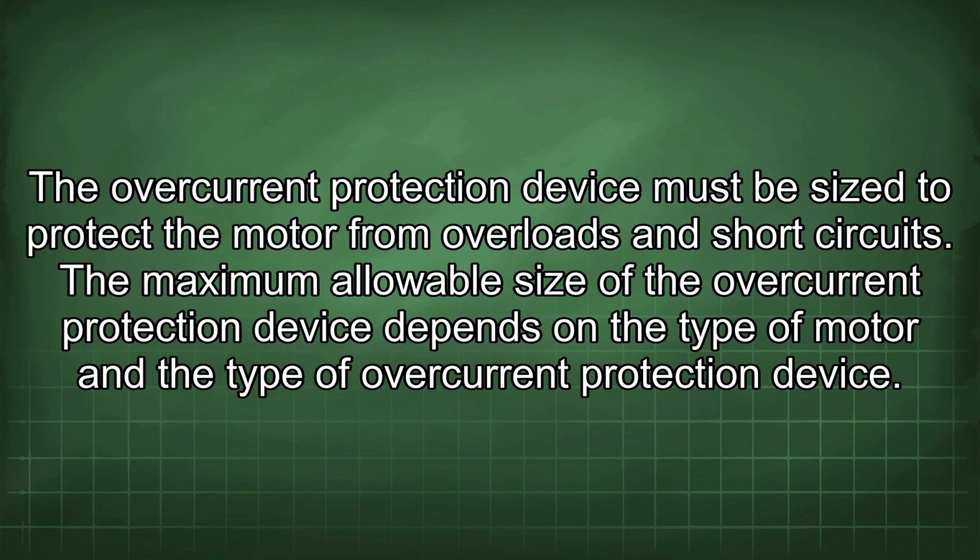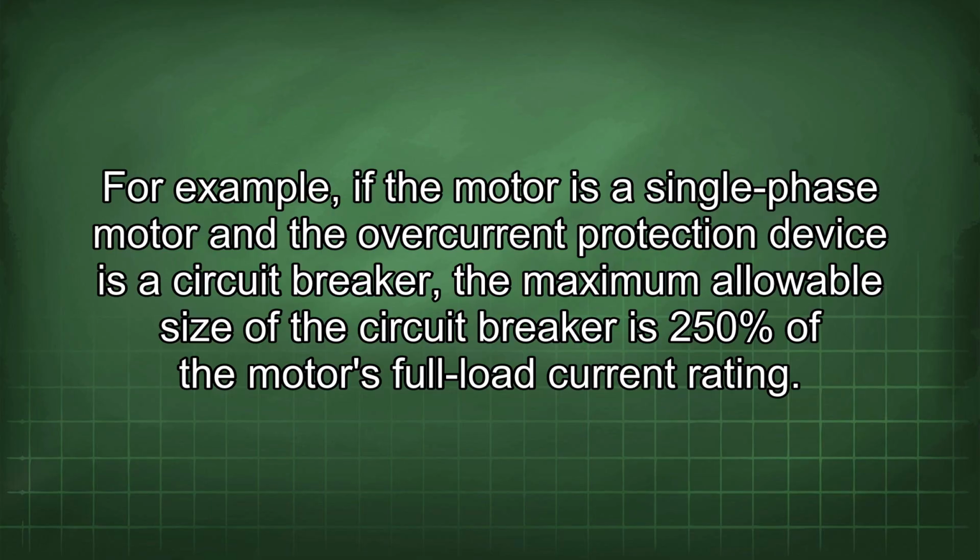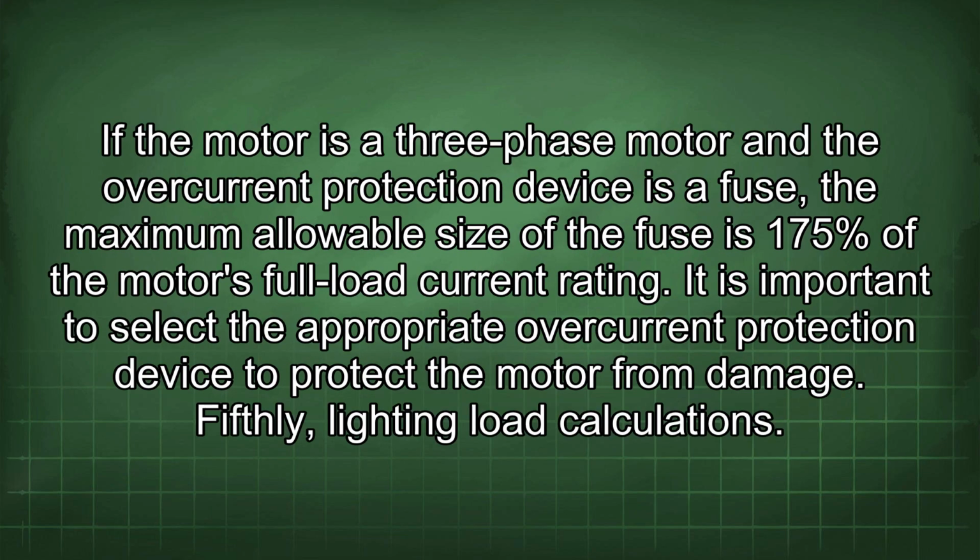The maximum allowable size of the overcurrent protection device depends on the type of motor and the type of overcurrent protection device. For example, if the motor is a single-phase motor and the overcurrent protection device is a circuit breaker, the maximum allowable size of the circuit breaker is 250% of the motor's full load current rating. If the motor is a three-phase motor and the overcurrent protection device is a fuse, the maximum allowable size of the fuse is 175% of the motor's full load current rating. It is important to select the appropriate overcurrent protection device to protect the motor from damage.